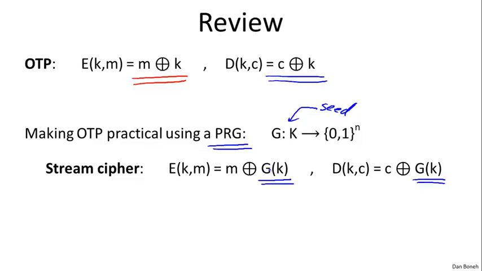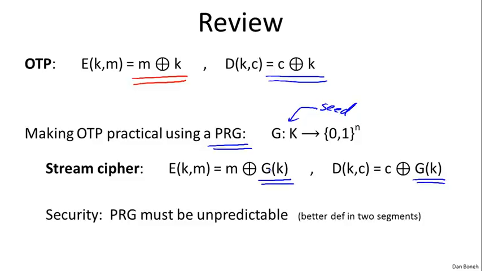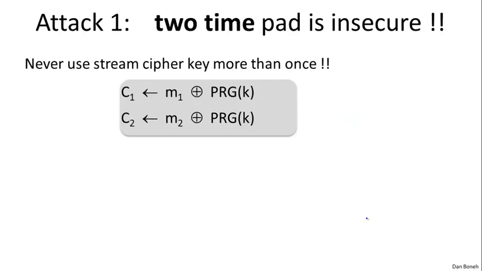We said now that security no longer relies on perfect secrecy because stream ciphers cannot be perfectly secure. Instead, security relies on properties of the pseudorandom generator. And we said that the pseudorandom generator essentially needs to be unpredictable. But in fact, it turns out that definition is a little bit hard to work with. And we're going to see a better definition of security for PRGs in about 2 segments. But in this segment, we're going to talk about attacks on the one-time pad.